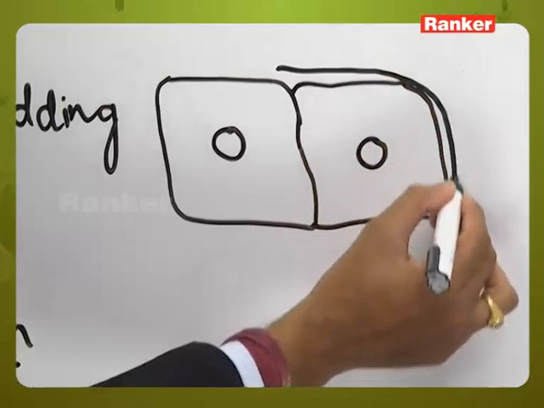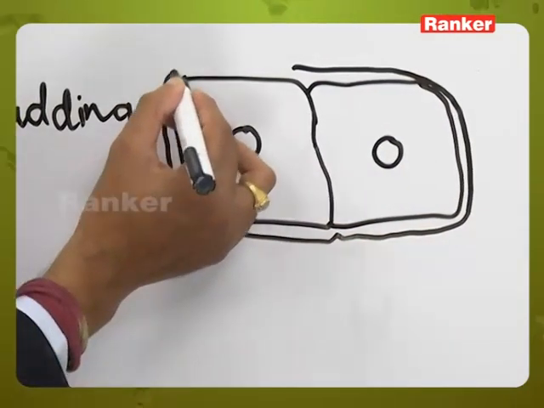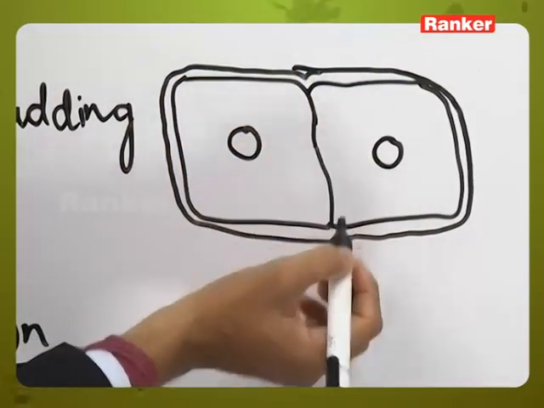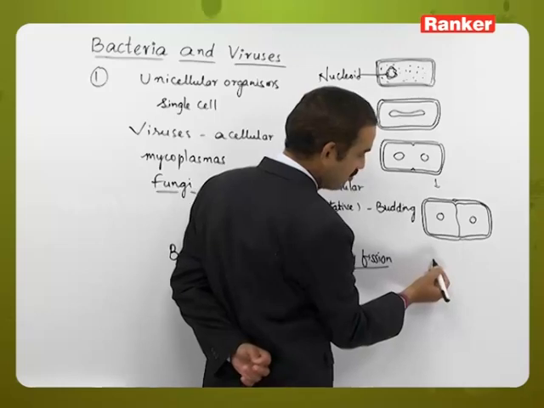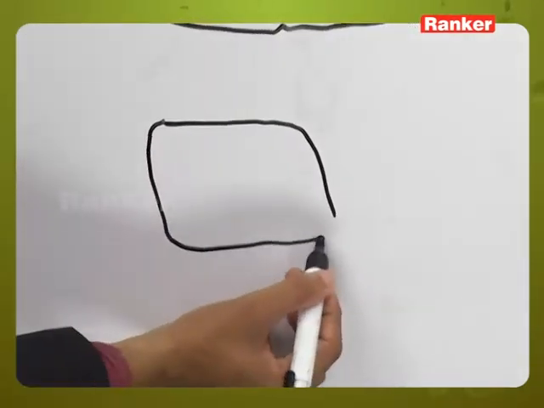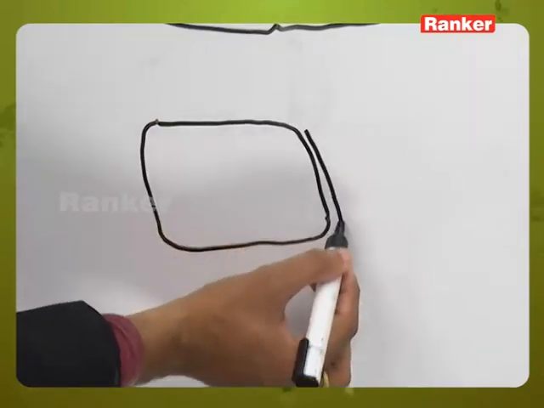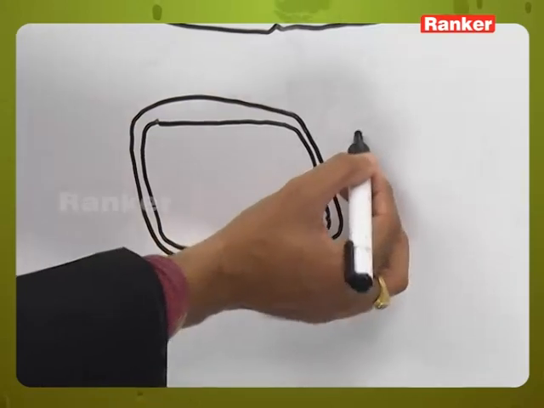In the meantime the cell wall will also form a constriction exactly at the position where the cytoplasm has formed its constriction, and that constriction will also gradually move towards the center and divide the bacterial cell into two equal halves. Likewise, one bacterial cell is converted into two equal halves by a process called binary fission.